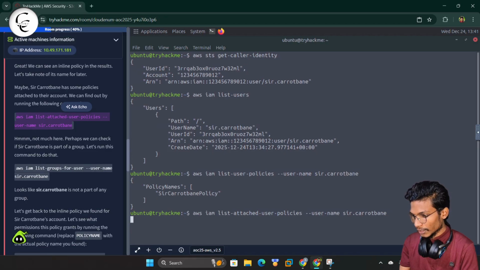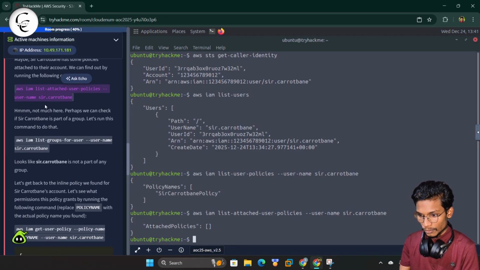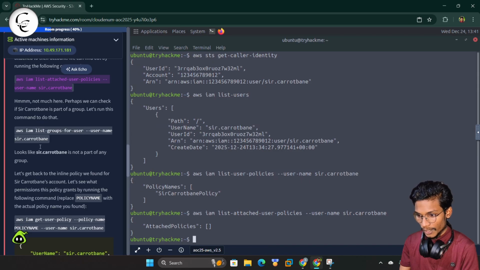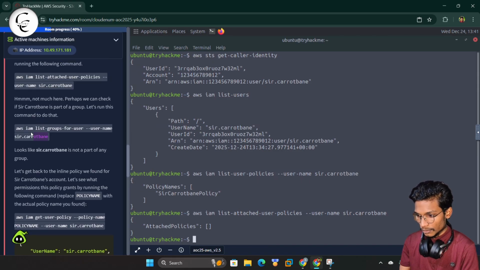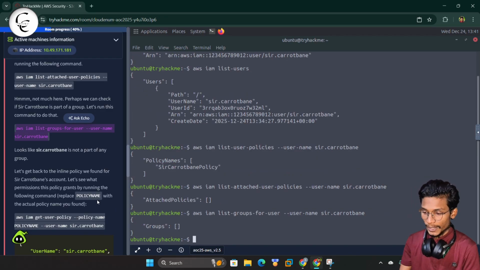So let's check for that. No, there is nothing. The attached policies list is completely empty, so we haven't found anything from here. Now we can also enumerate the groups. Let's copy that from here and check. No, the groups are also empty.